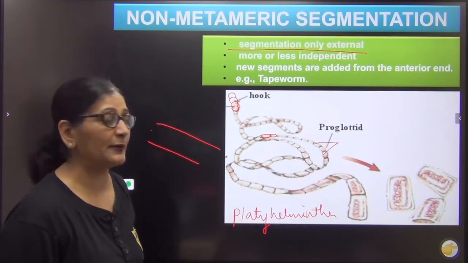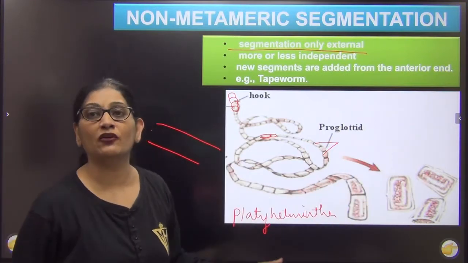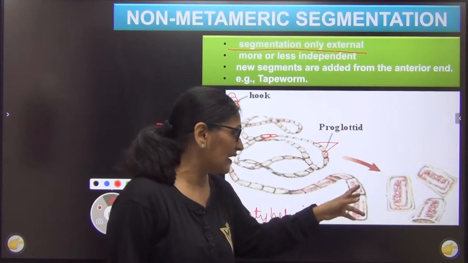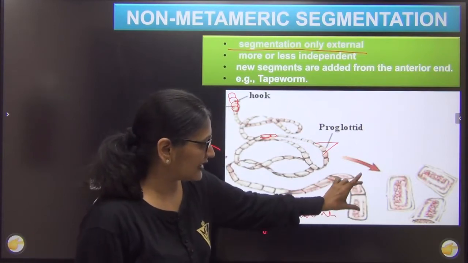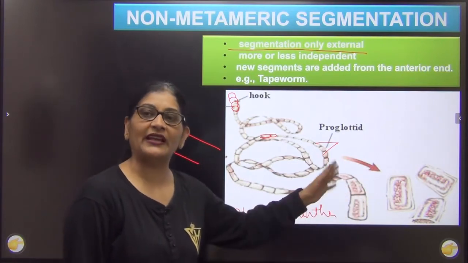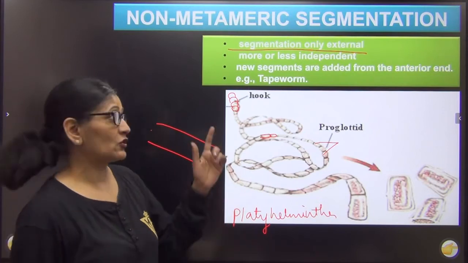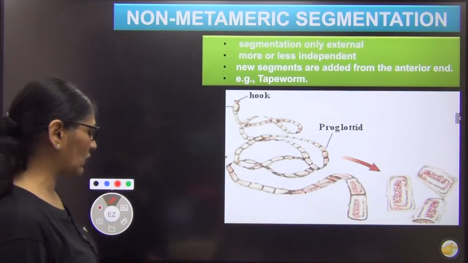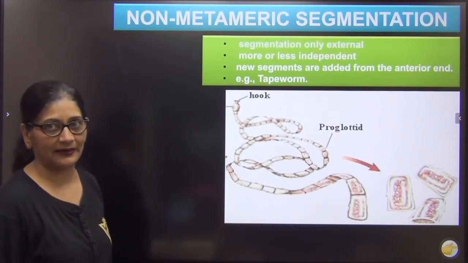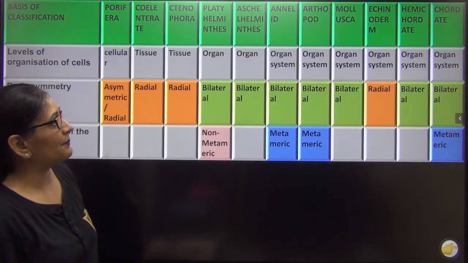They are not interdependent. In fact, they can behave independent of each other. इसीलिए तो tapeworm का जब पीछे का जब these segments they break, they behave independent of each other, so they can survive because they actually behave independent of each other. So this type of segmentation is called as non-metameric segmentation. Now let us have a good look at the comparative.